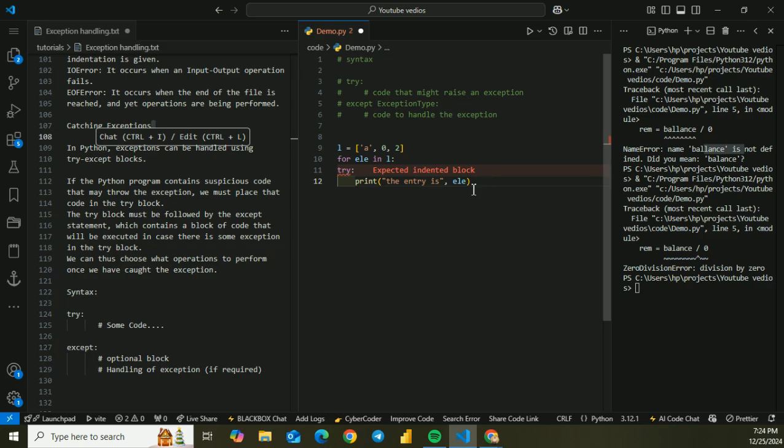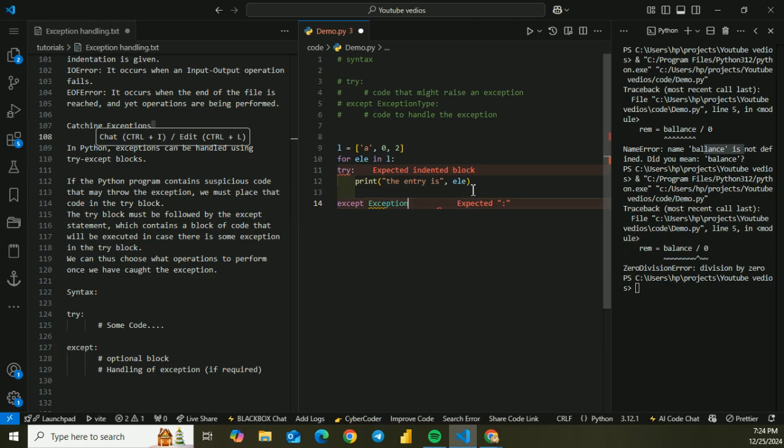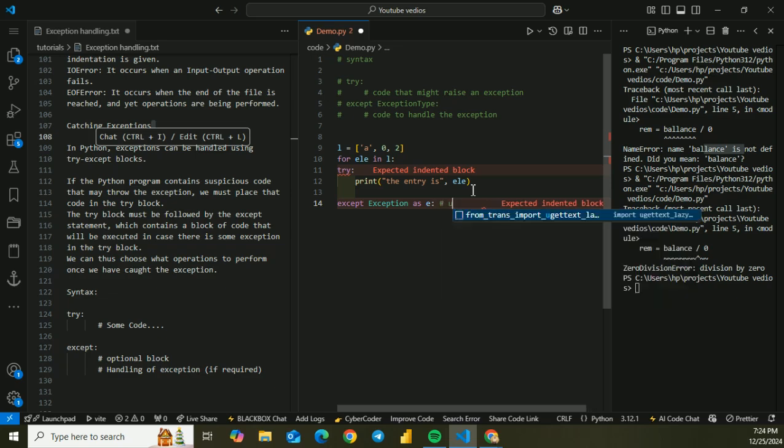Okay, so now I'll say except exception as E. I will also mention why: it is using the exception class.